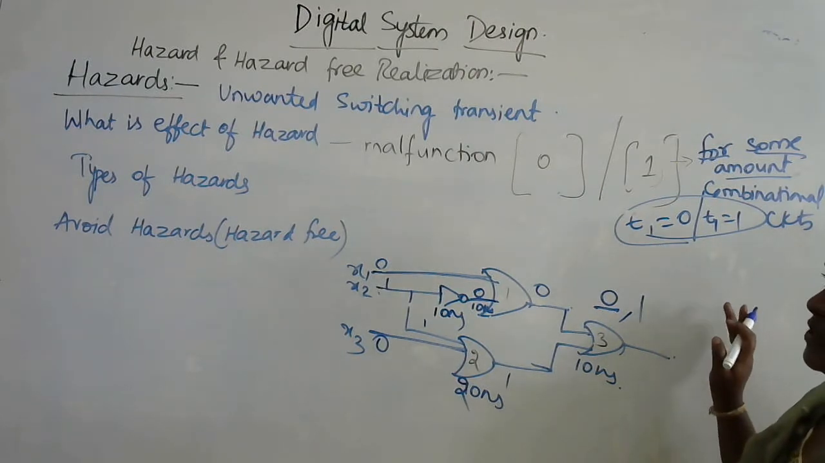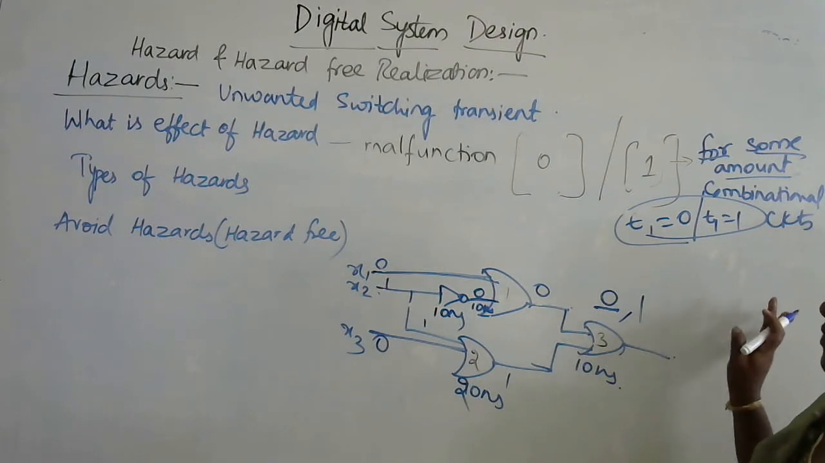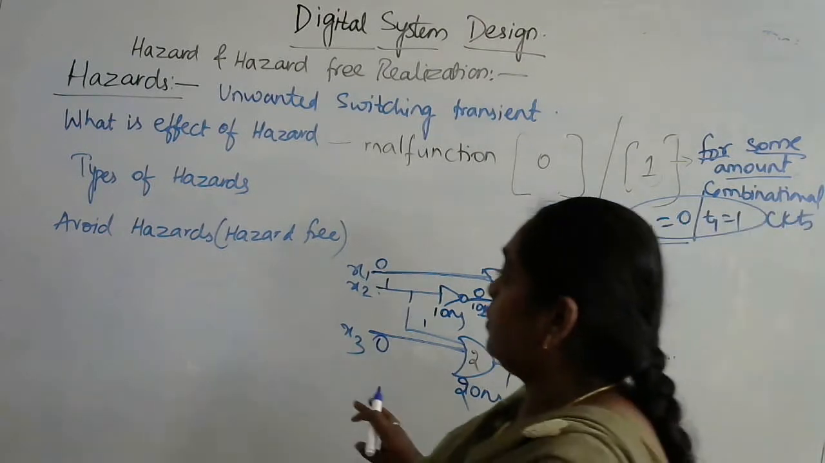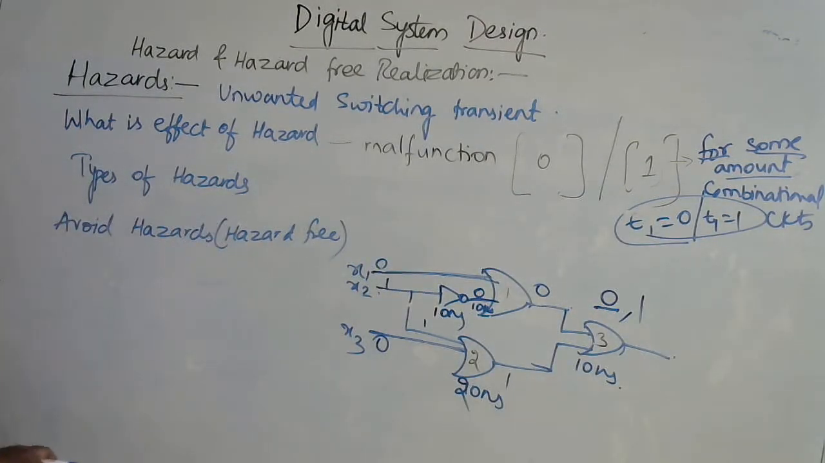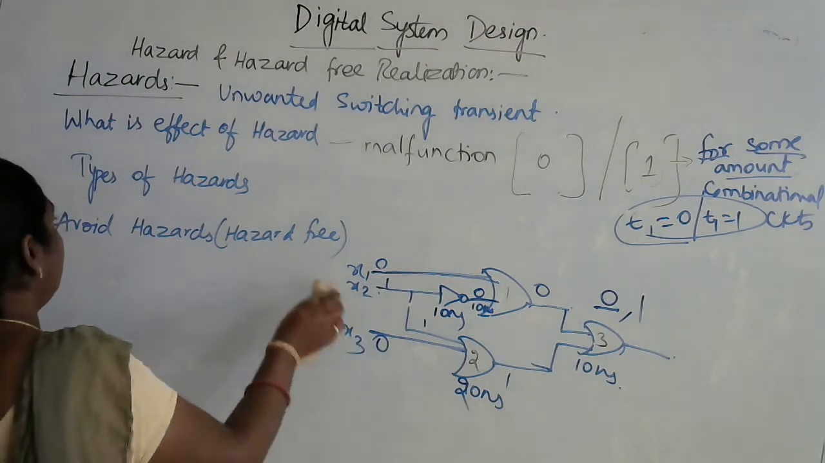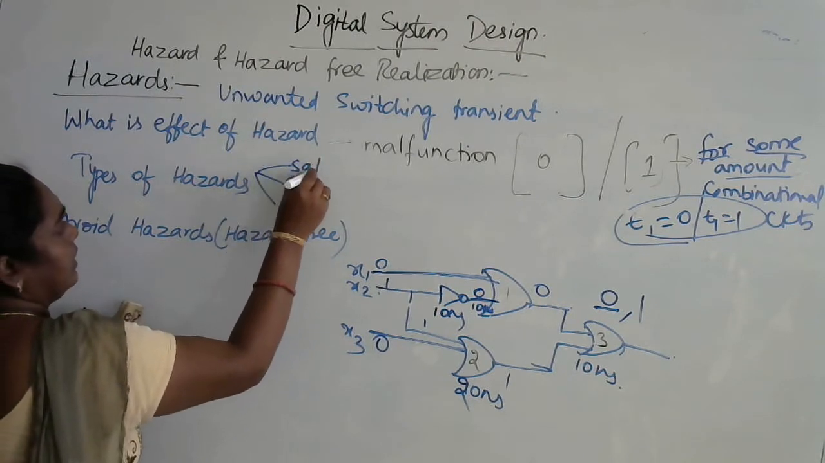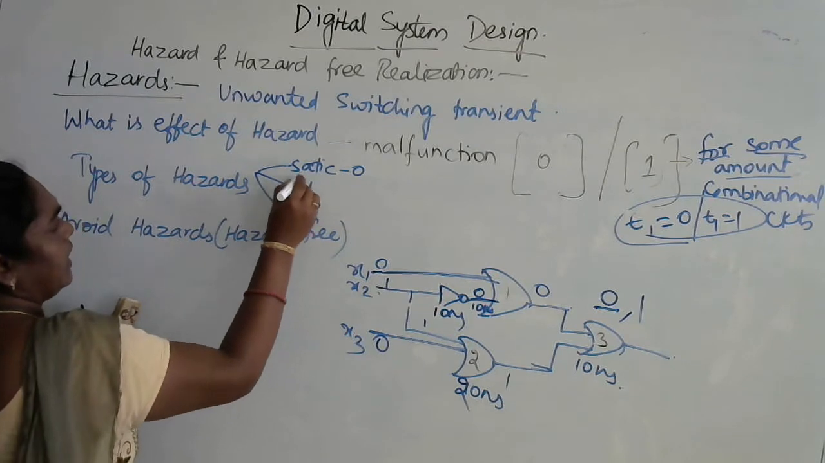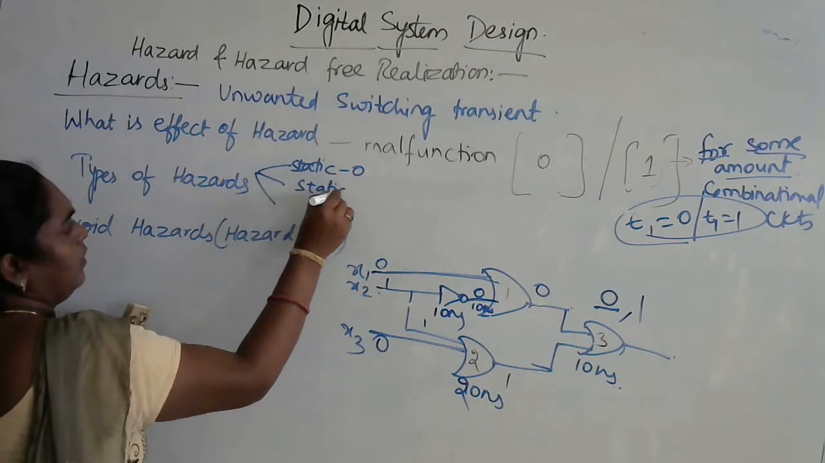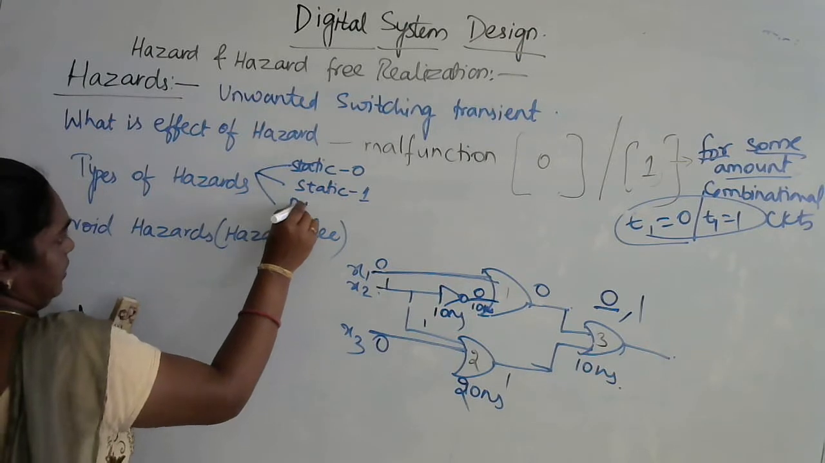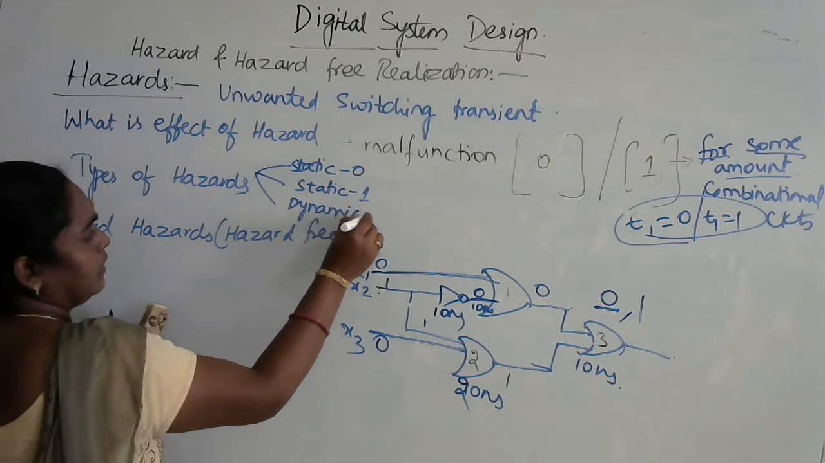But the hazards which affect the sequential circuits are called essential hazards. Coming to the types of hazards, basically there are three types: one is static 1 hazard, next is static 0 hazard, and the last one is dynamic hazard.